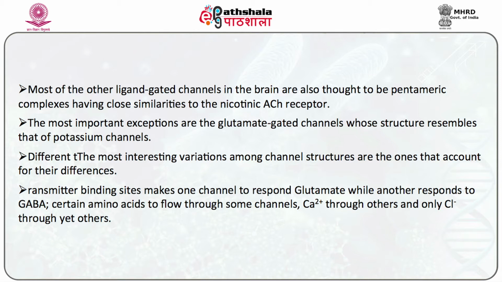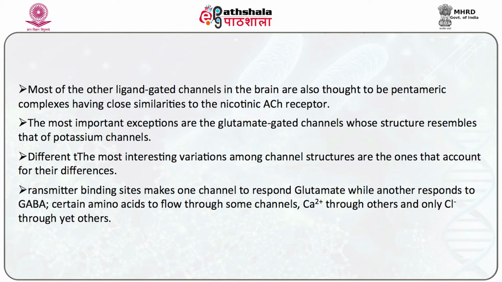The most important exceptions are the glutamate gated channels, whose structure resembles that of potassium channels, and this led to the hypothesis that both glutamate receptors and potassium channels evolved from a common ancestral ion channel. The most interesting variations among channel structures are the ones that account for their differences.